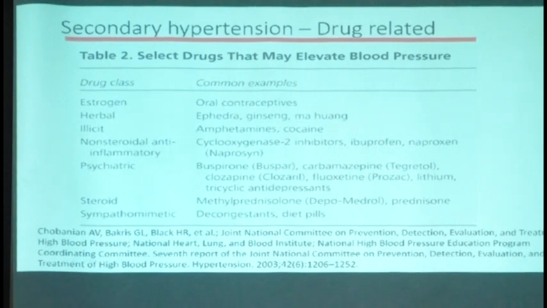And what we see in regular clinical practice is estrogen drugs, then illicit drugs like cocaine and so on, then non-steroidal anti-inflammatory drugs, many of the psychiatric drugs, and of course many of the sympathomimetic drugs which are used in respiratory disorders, also considered as a cause for hypertension. Statistics says there are herbal drugs also which can increase hypertension, and among the herbal drugs which are studied already, it's very interesting, is Lashuna.